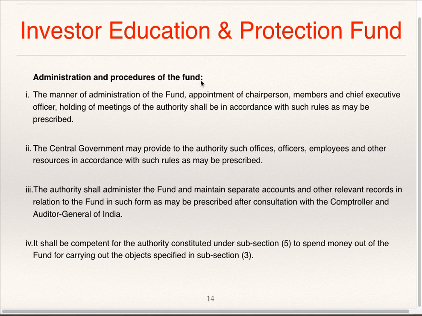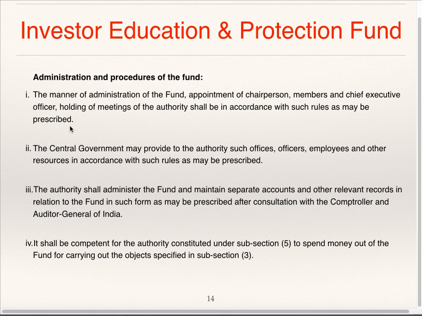Administration and procedure of the fund. The manner of administration of fund, appointment of chairperson, members and chief executive officer, holding of meeting of the authority shall be in accordance with such rules as may be prescribed.